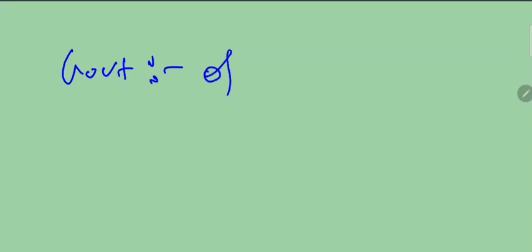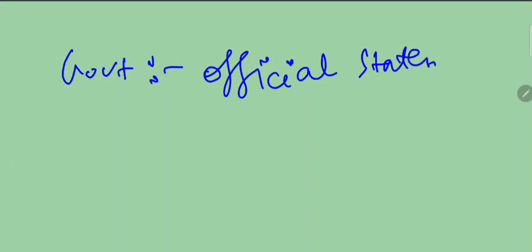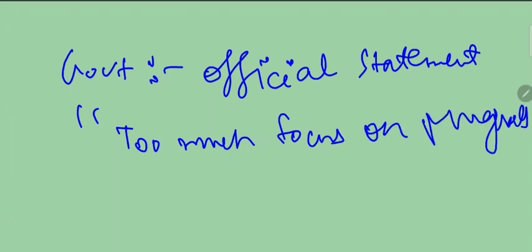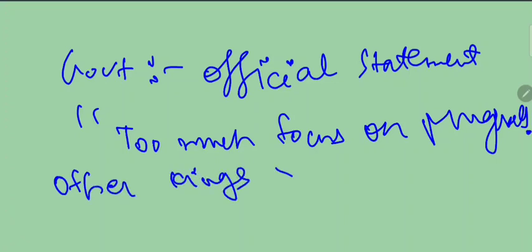Government's official statement is that there was too much focus on Mughals, and other kings and queens were neglected. Okay, what the government is saying, I am telling you: there was too much focus on Mughals and other kings and queens were neglected.